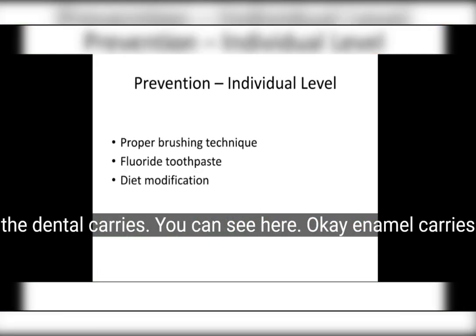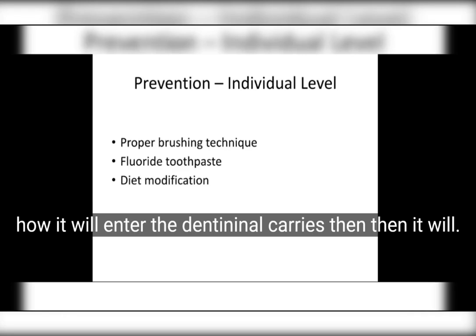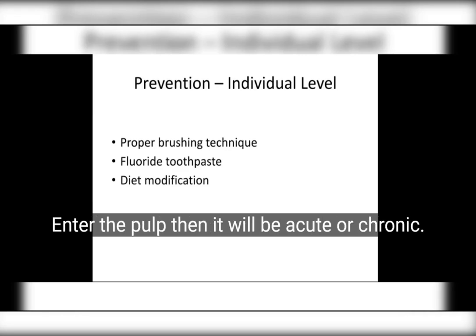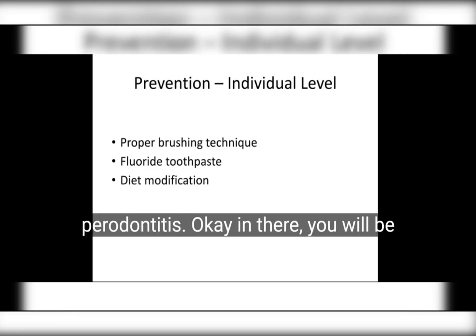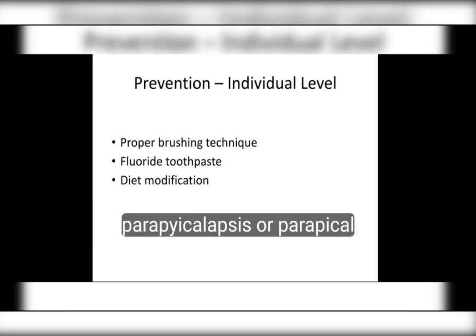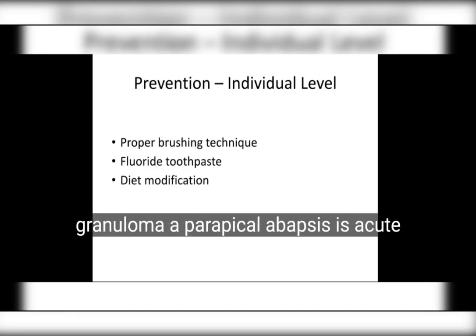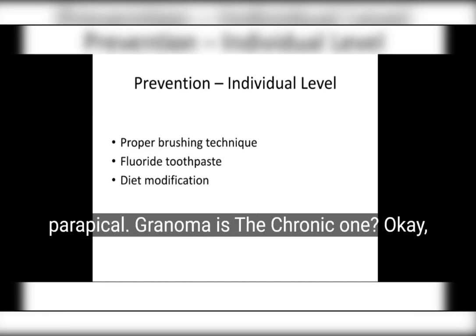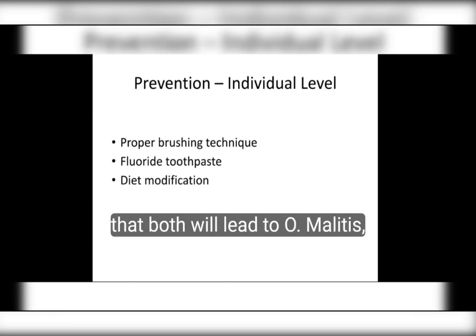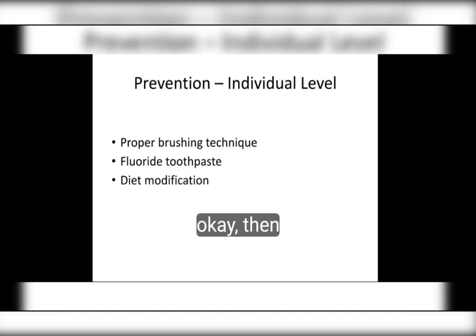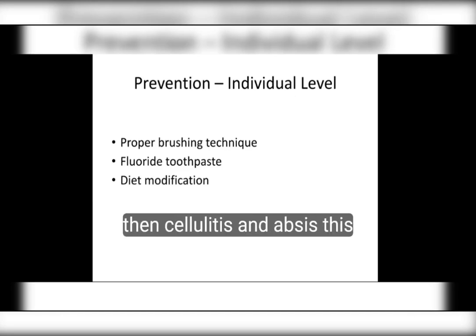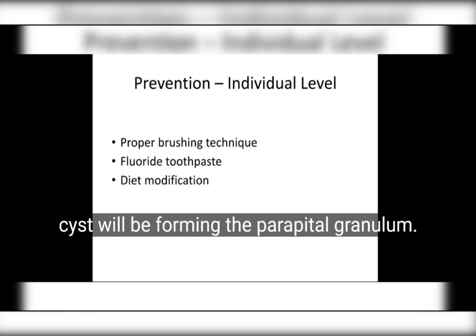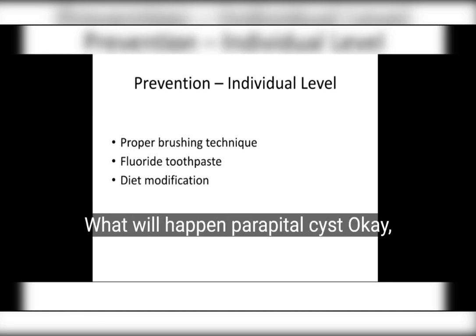You can see here, enamel caries, how it will enter the dentinal caries, then it will enter the pulp, then it will be acute or chronic. Then apical periodontitis, where you will have periapical abscess or periapical granuloma. A periapical abscess is acute, periapical granuloma is the chronic one. Both will lead to osteomyelitis, then osteomyelitis to periosteal, then cellulitis and abscess. Periapical cyst will form from the periapical granuloma.